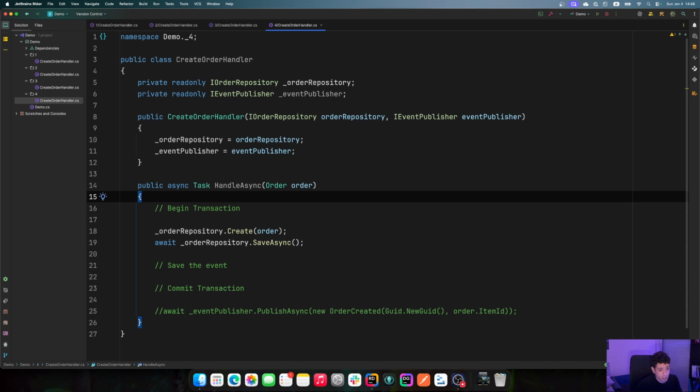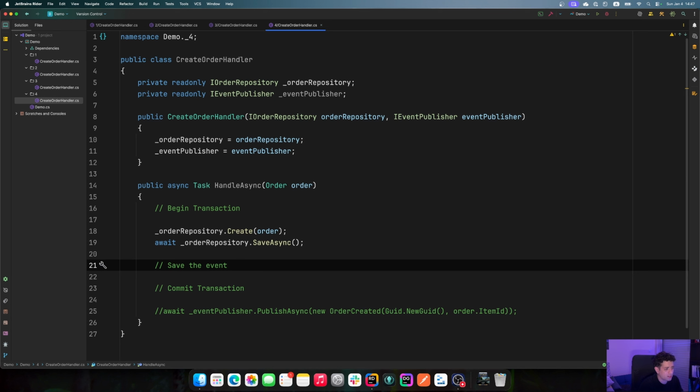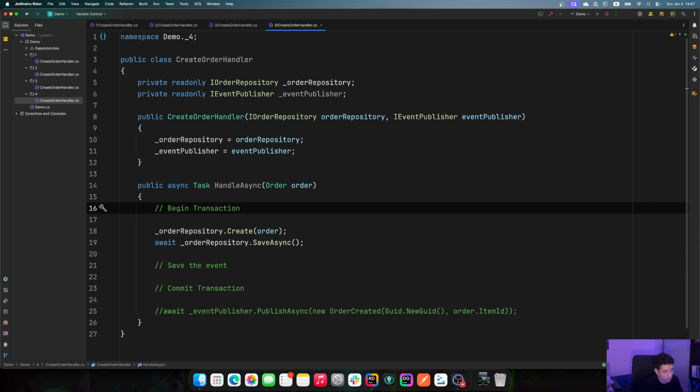Also, maybe you step on background services, and what about if we have 2 instances or 3 of our services running? How can we deal with background services then, and maybe we need another project just for running those background services. And not only that, because again we will have a transaction here, we will commit the transaction, we will save the event. It's a lot of code that maybe the create order handler doesn't need to know. So you can have it cleaner again by having some kind of domain and integration events that you handle in one place, so you can make your code cleaner, and again then you will see other design patterns.